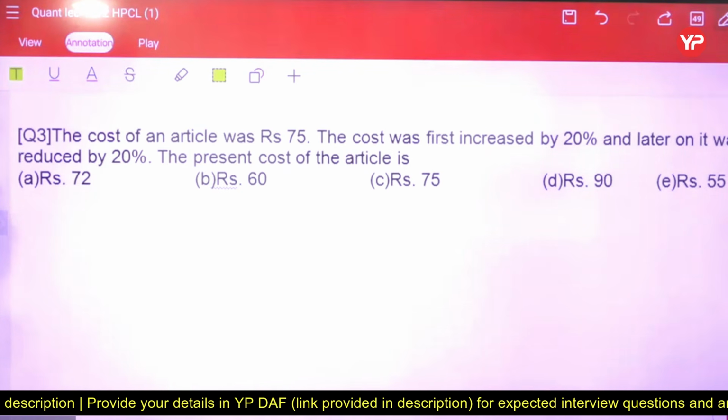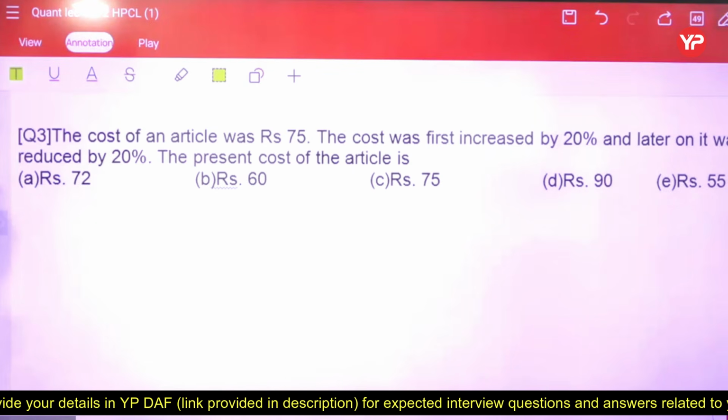Yes, students, so what should be the answer? Okay, Ria is saying option A.